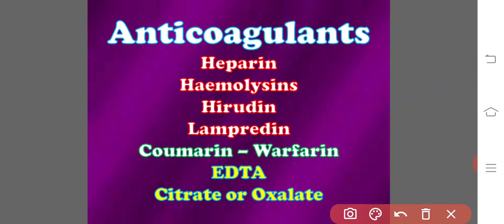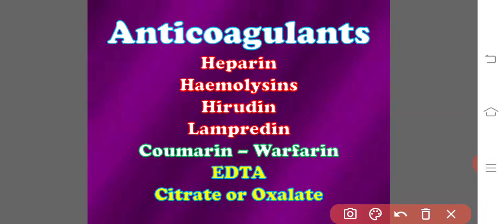In order to remove the calcium ions, they usually add EDTA, ethylene diamine tetraacetic acid. If you add this to the blood, it removes the calcium ions and keeps the blood in the blood bank. And sometimes they also use sodium citrate and sodium oxalate, citrate salts and oxalate salts, to remove the calcium from the blood, and thereby it can be safely stored in the blood banks and used for further use.